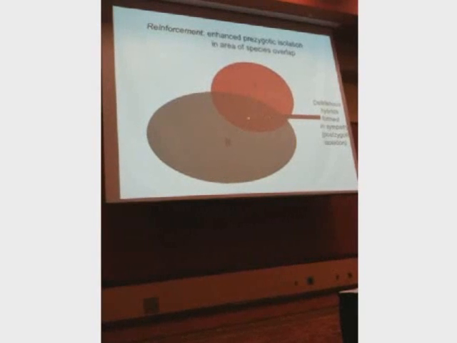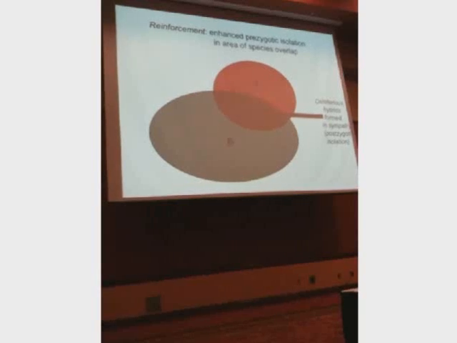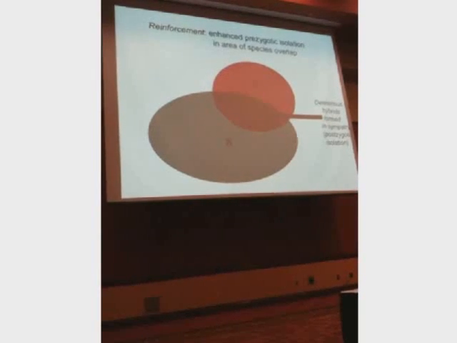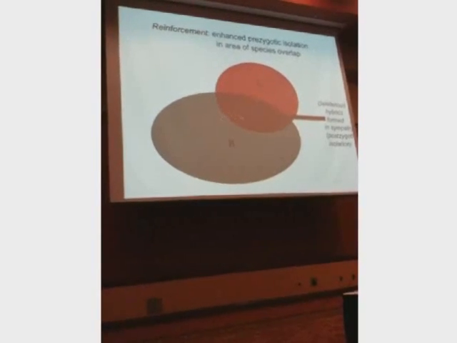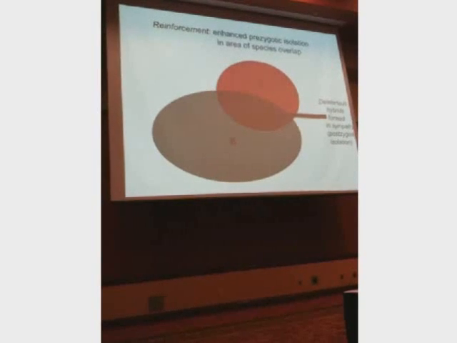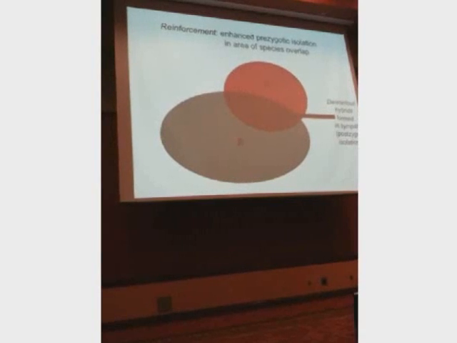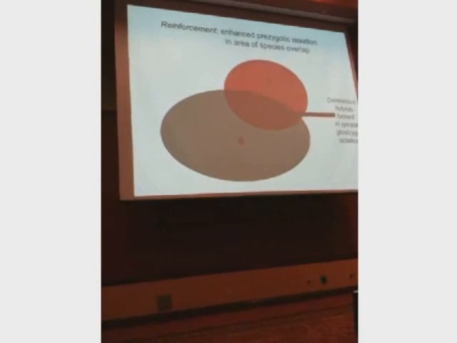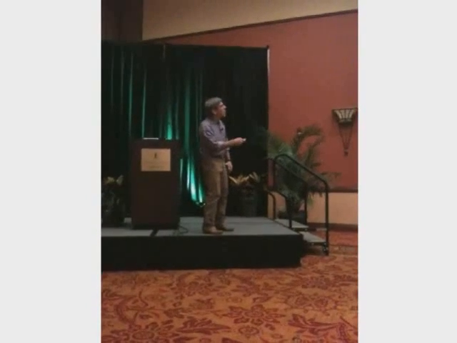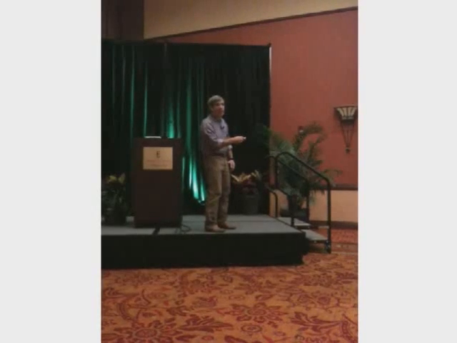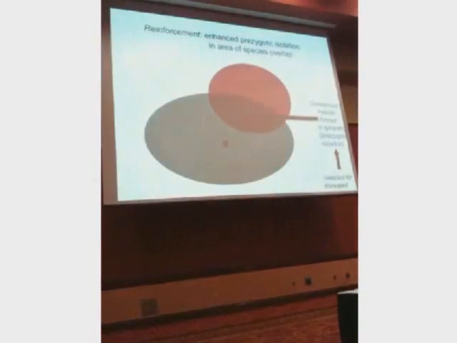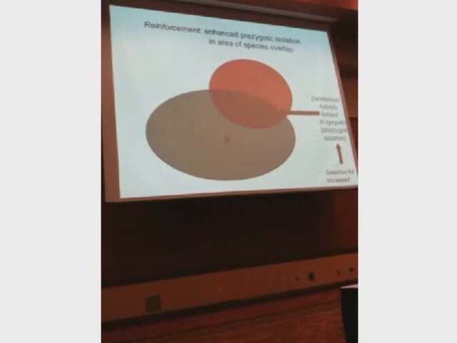If you meet the wrong species and mate with it in an area of sympatry, you lose a lot of reproductive investment because half of your offspring, the males, are sterile. So wherever there is this disadvantage of hybridization, usually occurring after zygotes are formed, there will be natural selection to increase the degree of mate discrimination between the species. That's called reinforcement. So if you see a pattern like this, what you expect natural selection to do is increase the mate discrimination in this area compared to areas where the species are allopatric.